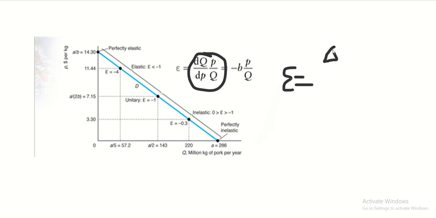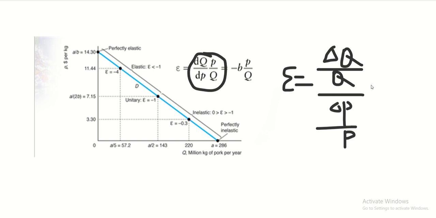So let's write out the elasticity formula, which is delta Q over Q over delta P over P, which is equal to delta Q over Q times P over Q. So looking at that, you can see that, oops, I messed up one of the figures.